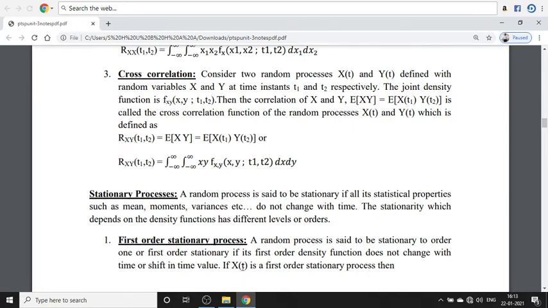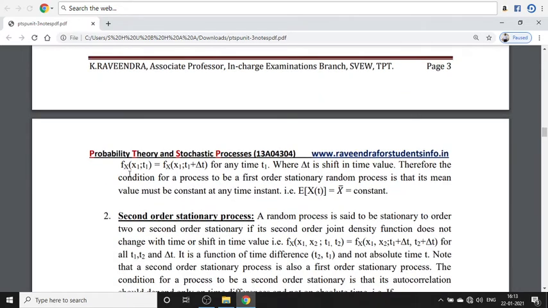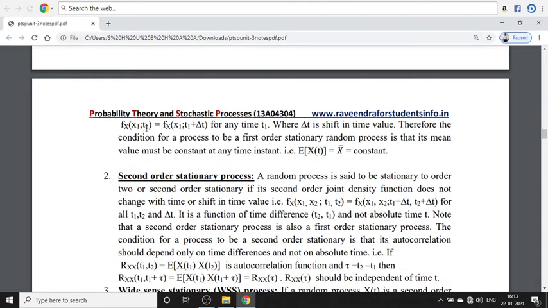The density function f_X(x1; t1) is equal to f_X(x1), and that will not change even when the time changes.